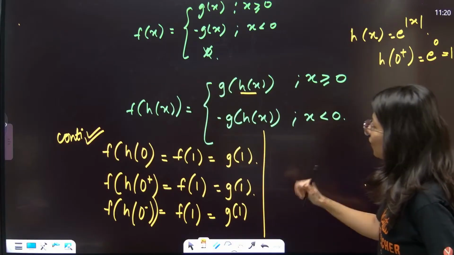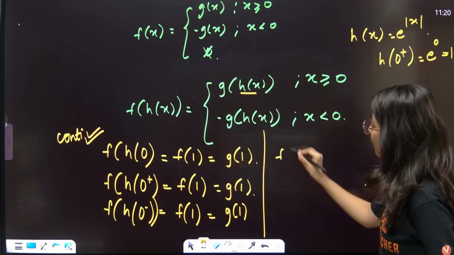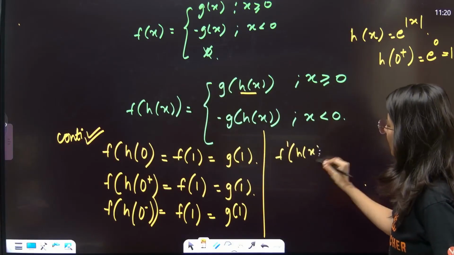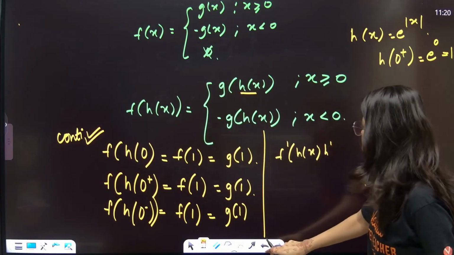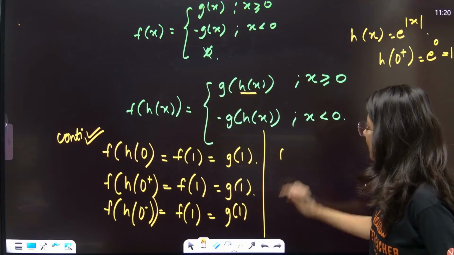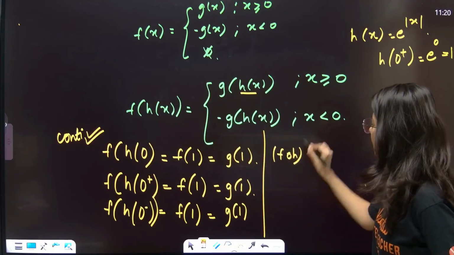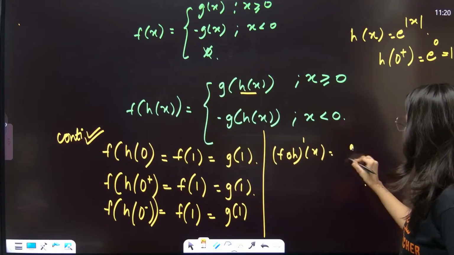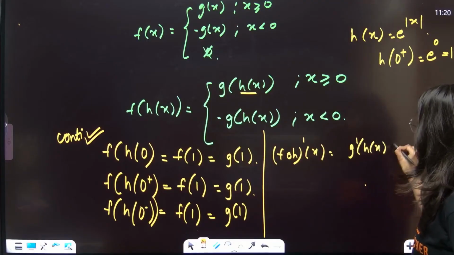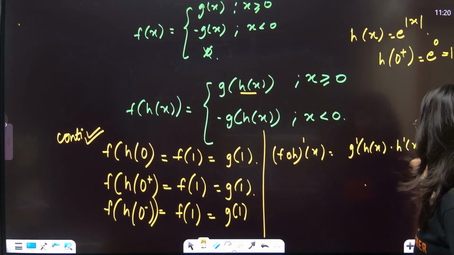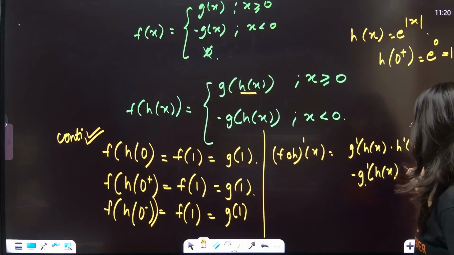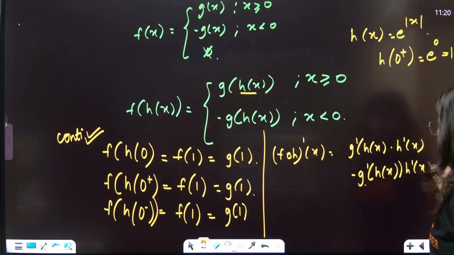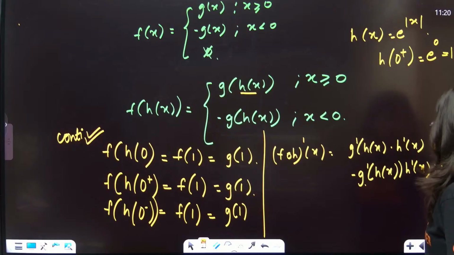Now differentiability will come into the picture. So if you want to talk about differentiability, f dash h of x, h dash x, differentiate this now. Or you can do one thing. See, (f o h) dash x is equal to g dash h of x times h dash x, and minus g dash h of x times h dash x, for x greater than or equal to 0 and x less than 0.